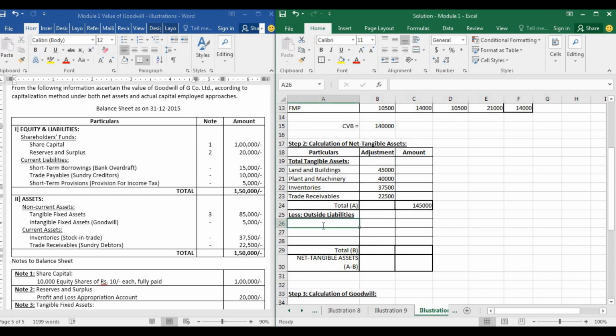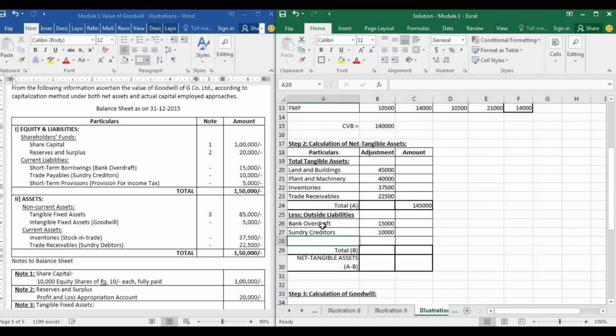First is short-term borrowings, which is bank overdraft. Like I told you guys, you can take either of the particulars. You can either write bank overdraft or you can write short-term borrowings. Both of them will do. It will not be a mistake if you write short-term borrowings. Okay. Next is sundry creditors, 10,000.